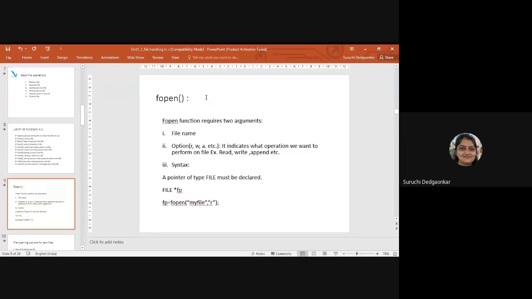The first function, fopen, requires two arguments: the name of the file and the mode in which you want to open that file. Different modes of opening the file are read mode, write mode, and append mode. Read mode means you want to read the content. Write mode means you can write the contents into the file. Append means the file pointer will be set at the end, and you can write the contents.